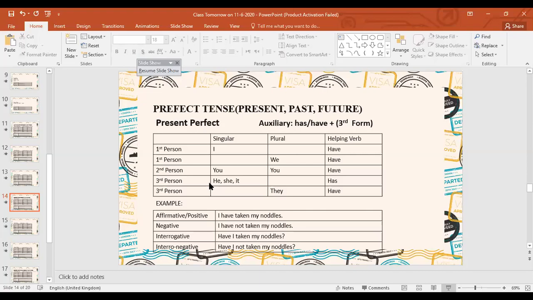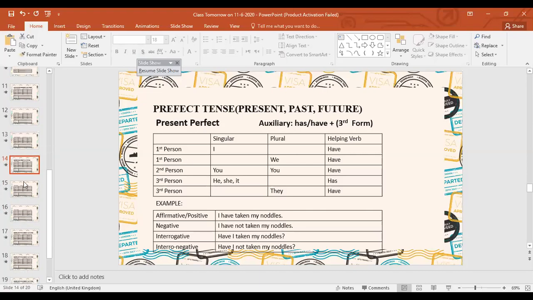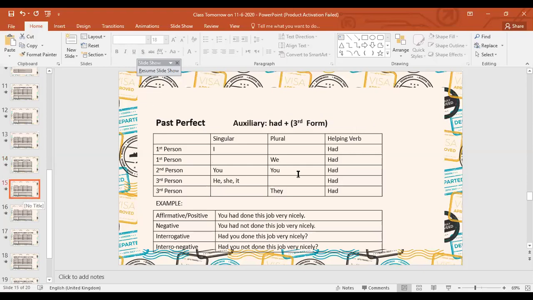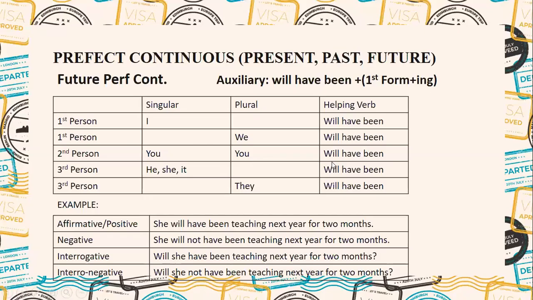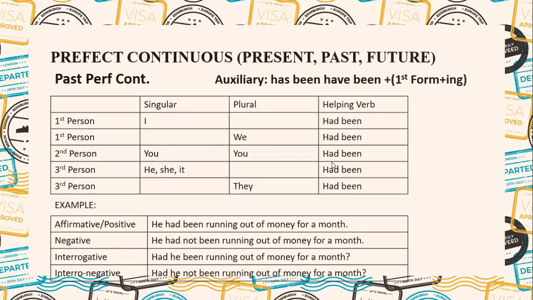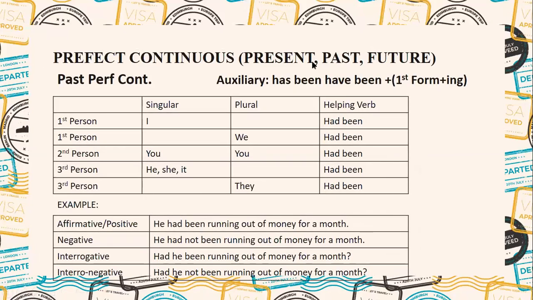Okay, you were just telling me about the past perfect continuous. You want the past perfect continuous or past perfect? Okay, this is the past perfect continuous. I had been, we had been, you had been, he, she, it had been, they had been.